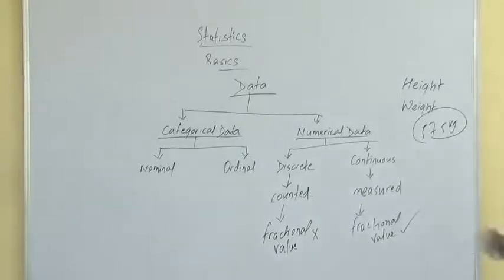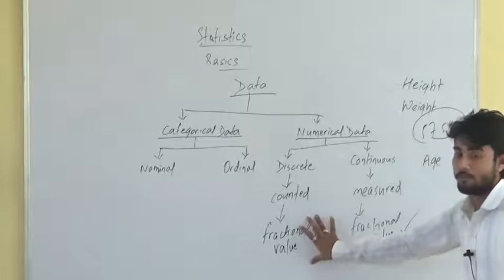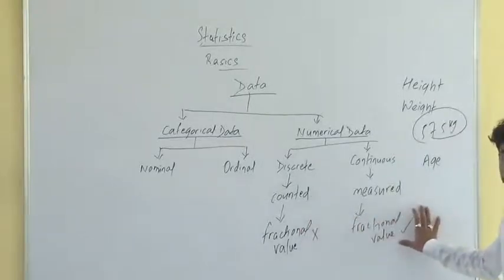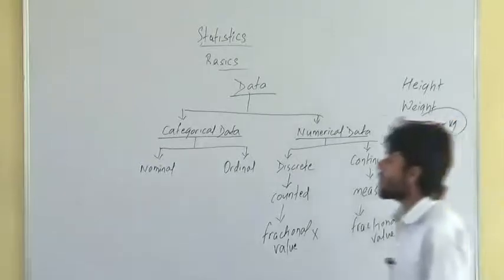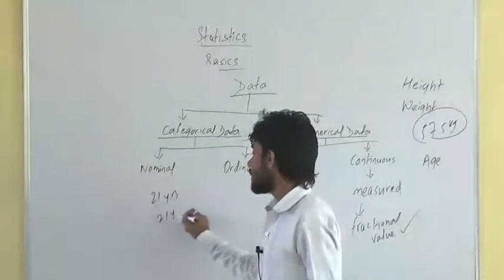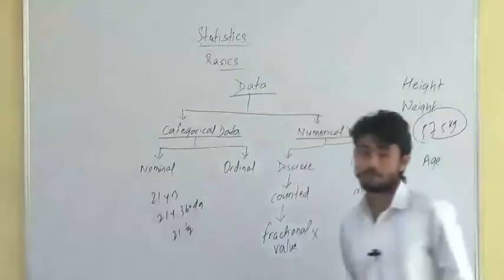Similarly, age of a person. Is it discrete data or continuous data? Can you count the age or can you measure the age? Does age take fractional value? Yes, if I ask someone's age, they can say 21 years, or 21 years 360 days, or 21 and a half years old.